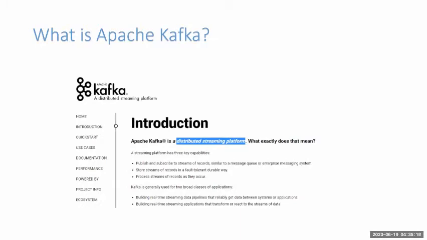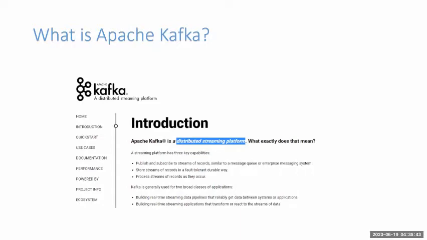With the help of the documentation, it says that it's a distributed streaming platform. So what exactly is a distributed streaming platform? It is a type of enterprise messaging system. Now the question arises: what is an enterprise messaging system?